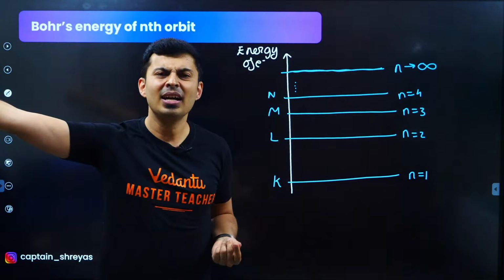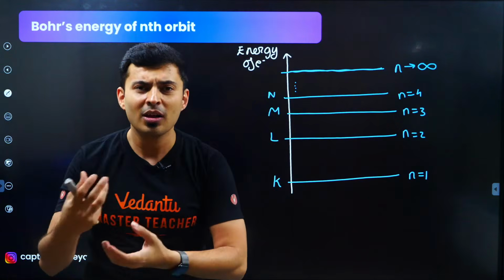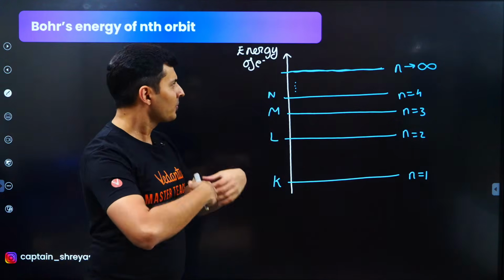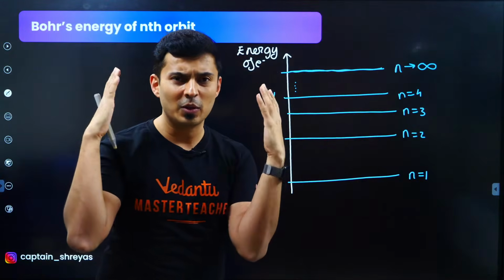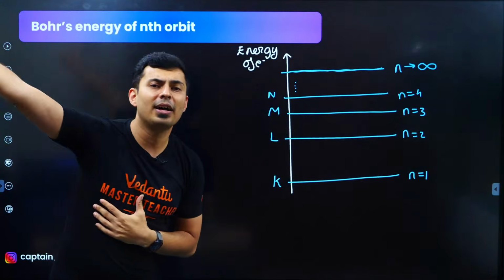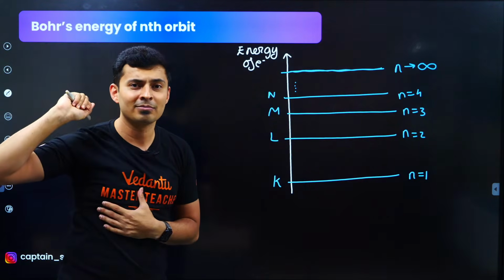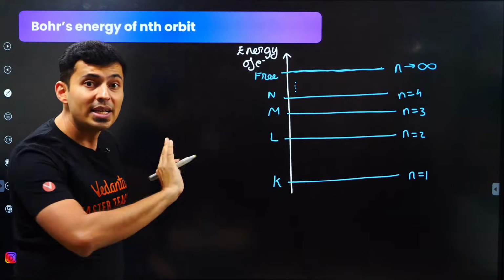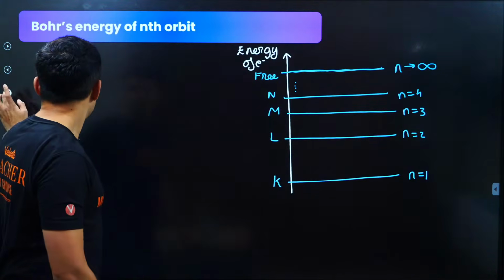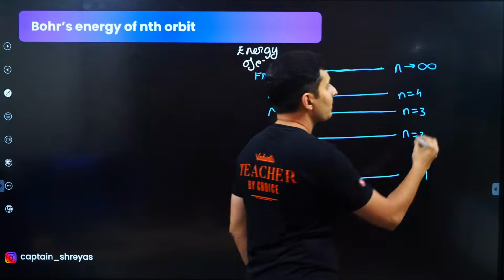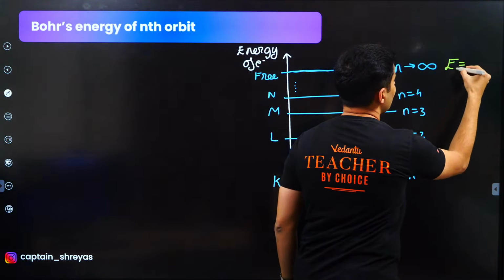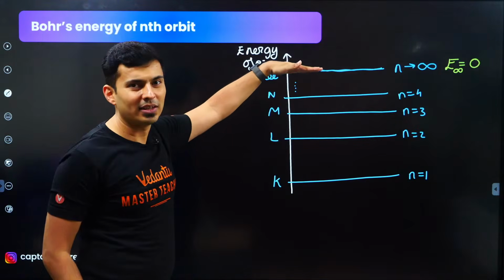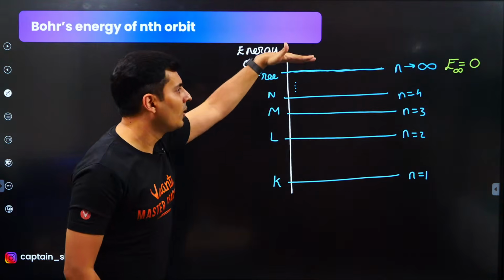It's as good as you're not having any kind of relationship, any kind of talks, any kind of feelings or relations in the house. You're just really far away. That's it. You're not bound anymore. So this is a free state. The electron is free. This energy, when it is free, is 0. Here, the energy at infinity principal quantum number is 0. This is the highest value of energy. So obviously anything below 0 will be negative.